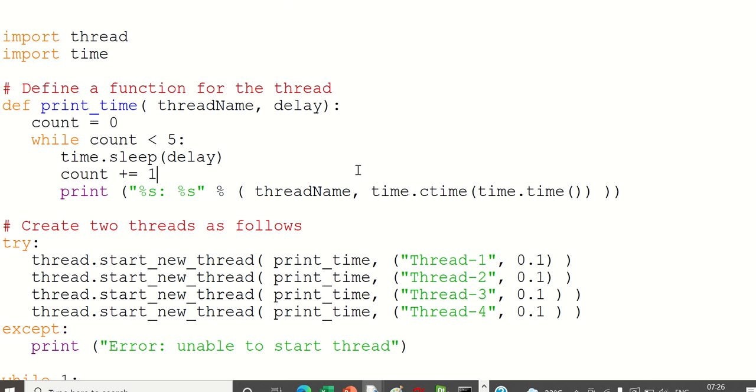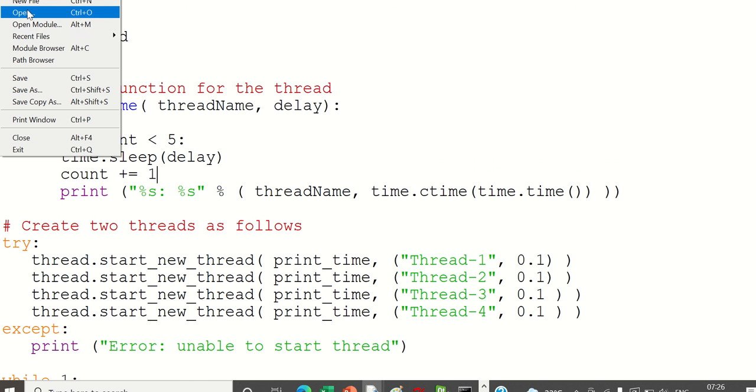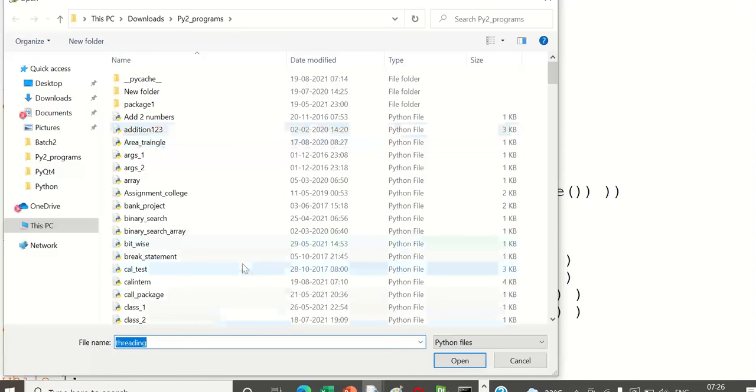Other than that, there are some other simple packages.